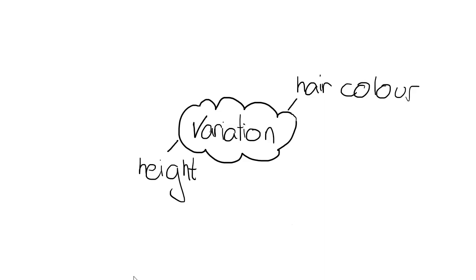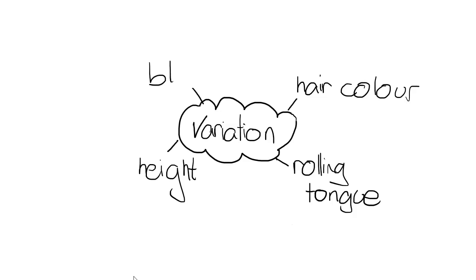So an easy few ideas could be hair color. You might have a different hair color to your friends or even siblings. You might be a different height. And other examples that are nice to be able to use are things like rolling tongues. So some people can roll their tongue, other people can't. And things that we can't really see is things like blood type. And you'll be able to think of plenty other examples.